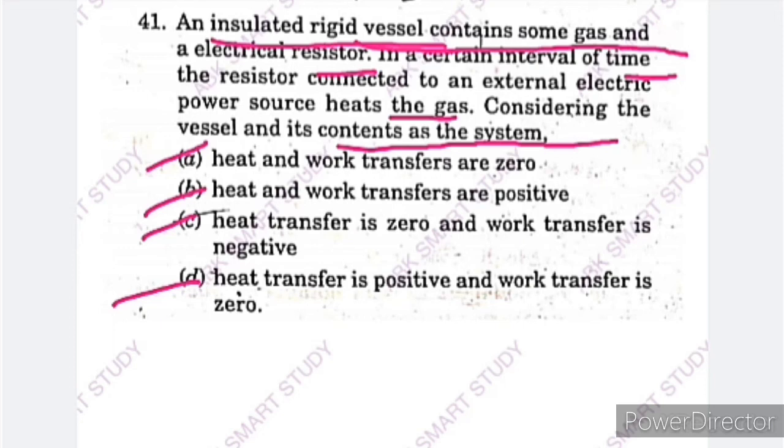Power is supplied to heat the gas, so work is done on the system, and work transfer is negative. So option C, heat transfer is 0 for an insulated rigid vessel and work transfer is negative, is the correct answer.